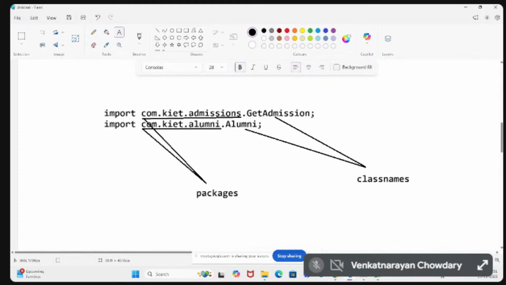In the Java language, you can create your own packages, and you can import the created packages by using the import statement. The package keyword is used to create new packages.